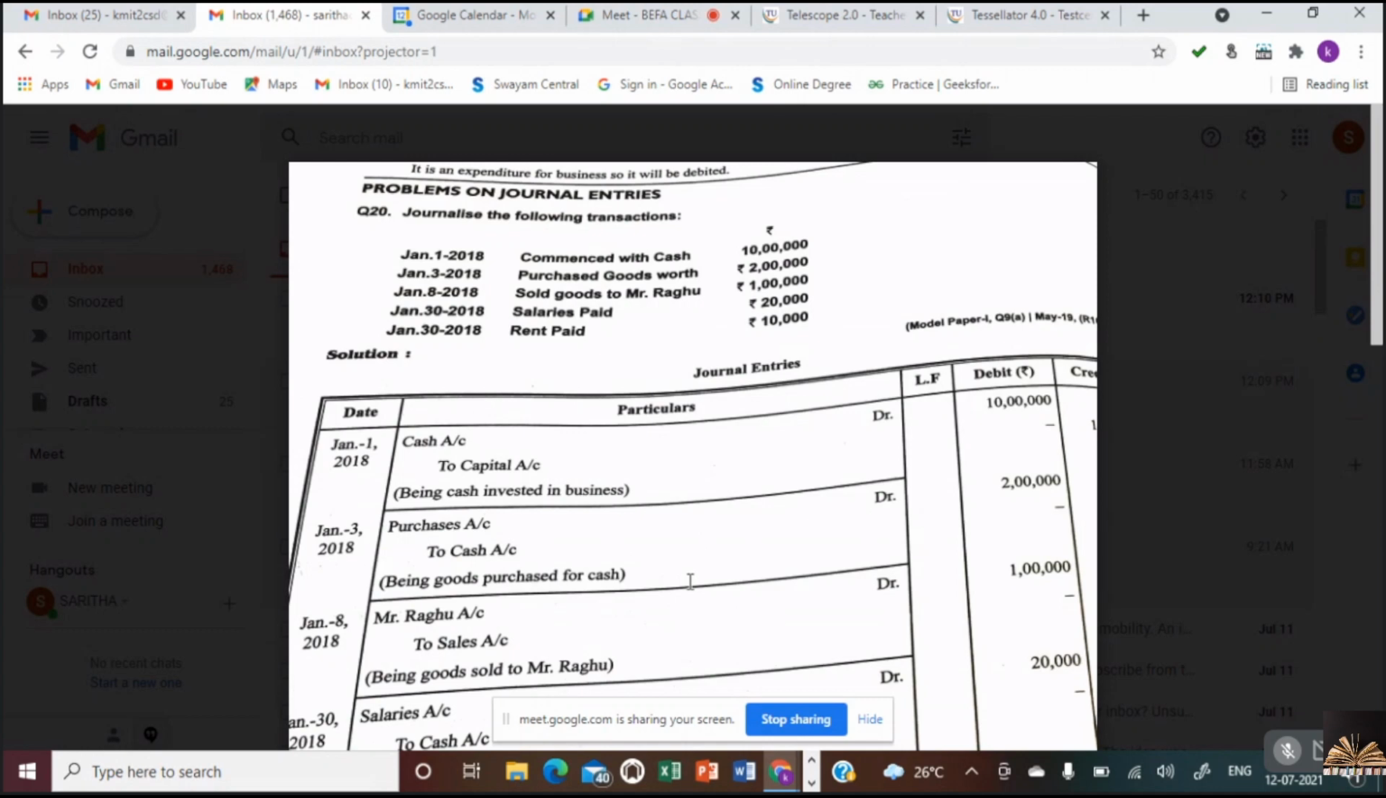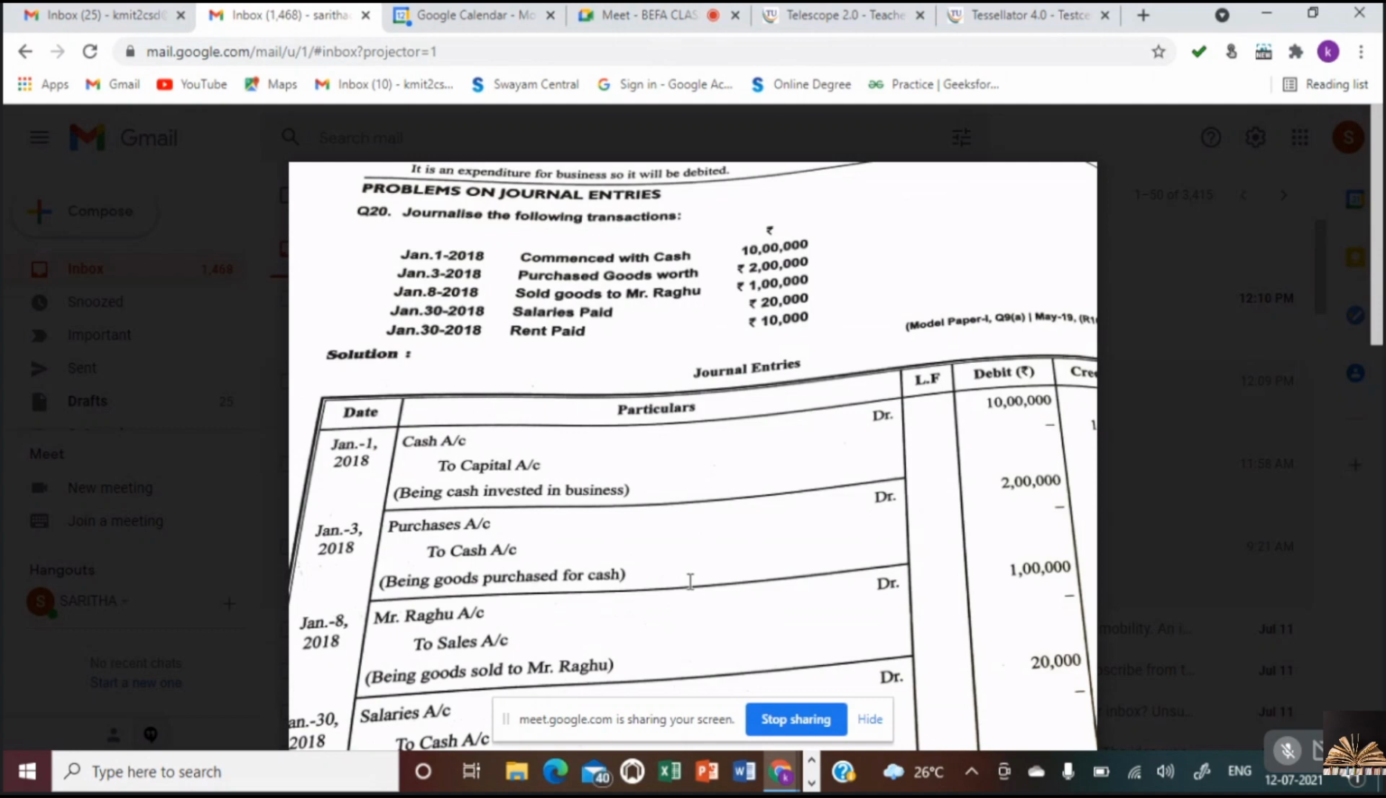Clear, ma'am. Ma'am, for the second one, the credit is 12 lakhs. 2 lakhs, Nana. Second is, then third one, 1 lakh. First is 1 lakh, second is 2 lakhs, third is 1 lakh. Okay, Nana? Yes? Okay, ma'am.